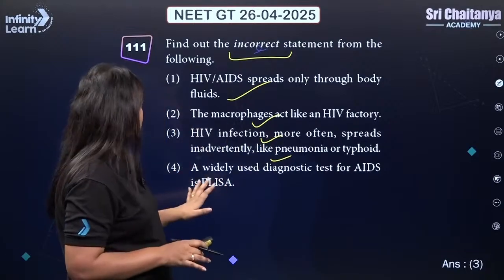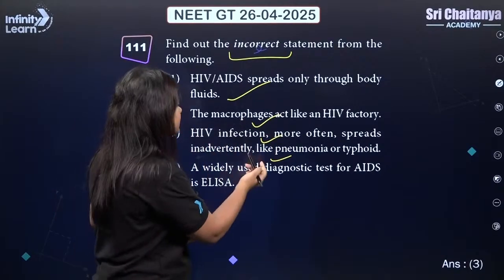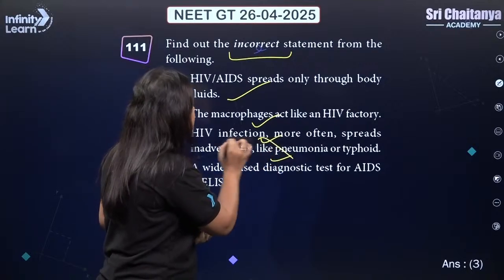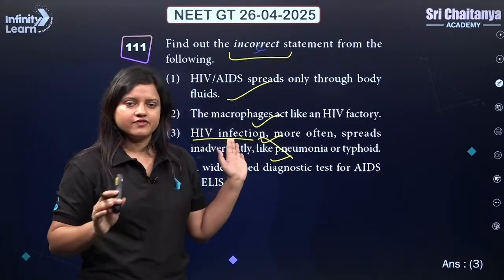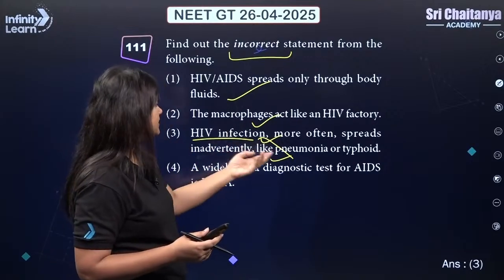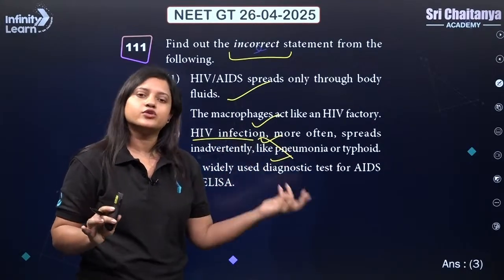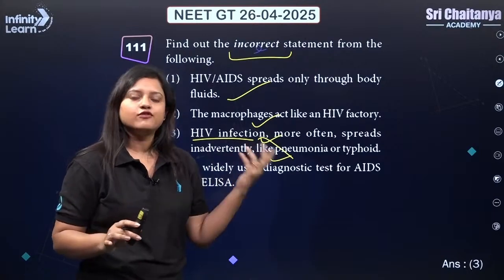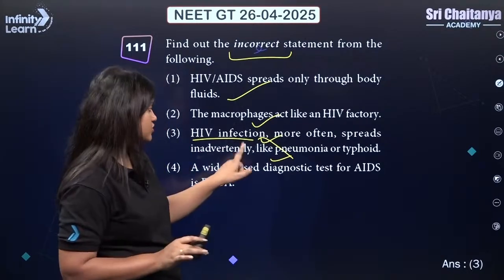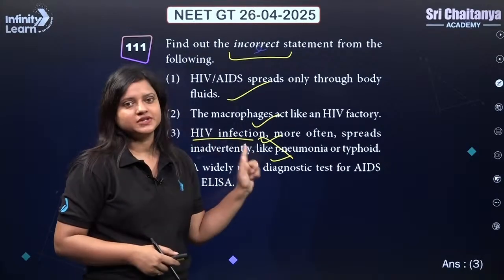So this is also correct. HIV infection more often spreads inadvertently like pneumonia or typhoid. This is wrong. HIV infection will not spread by droplet infection like pneumonia, or by the fecal-oral route by eating contaminated food or water. So definitely this is wrong. So what is wrong here will be 3. So answer should be 3.